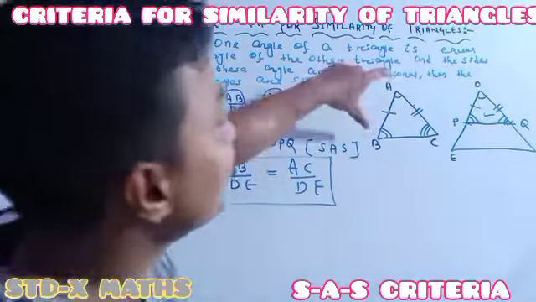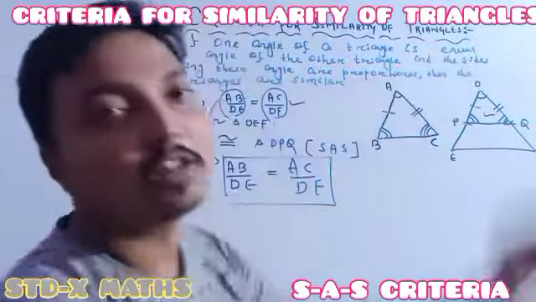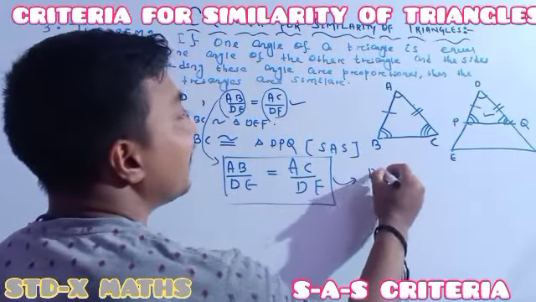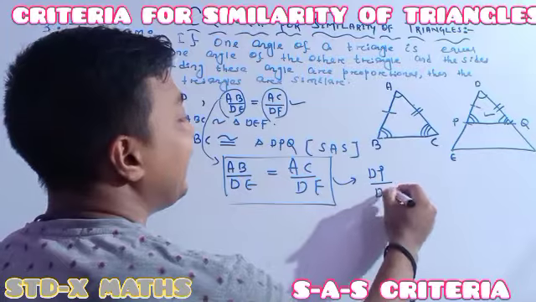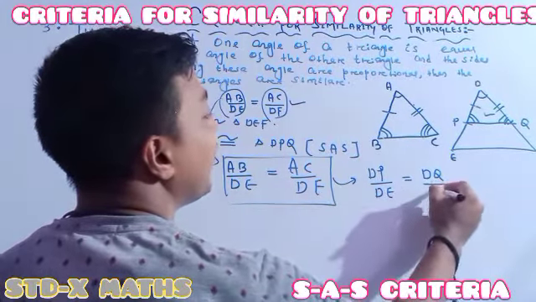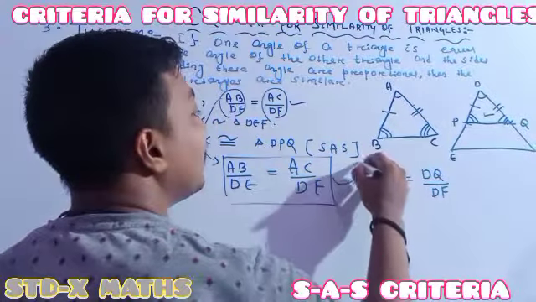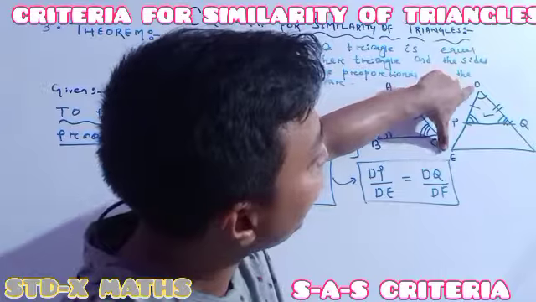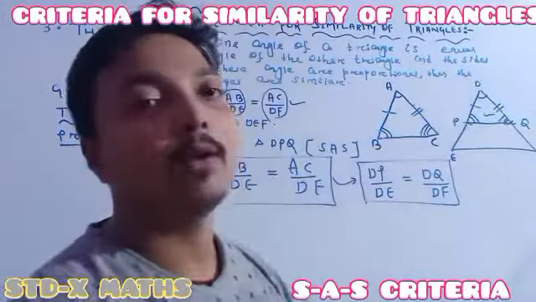In the construction I chose AB to be that much, and DP is also that much. So in place of AB I am writing DP divided by DE, which is the same as DQ divided by DF. Now I got this.